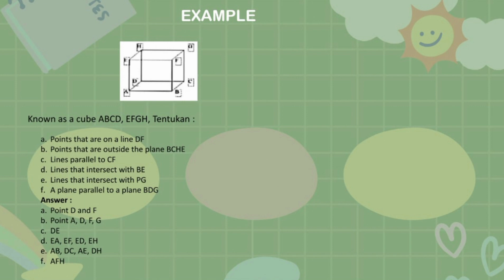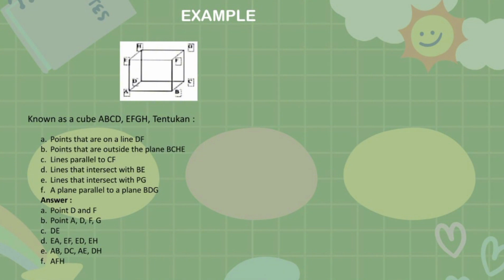Determine: points that are on a line, points that are outside the plane BCHE, lines parallel to CF, lines that intersect with BE, lines that intersect with FG, and a plane parallel to plane BDG.